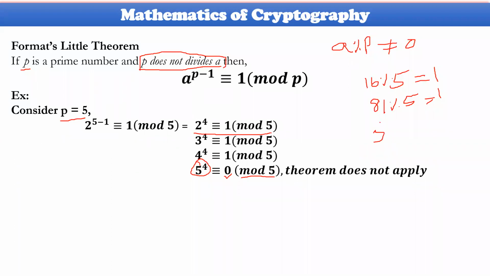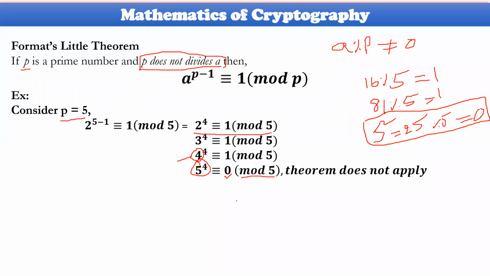So 5 square in the sense 25. For example, I am taking 25 modulus of 5 will be equal to 0. So this Fermat's theorem could not be satisfied for such kind of numbers. If you take any value, this value must not be divisible by the prime number completely. Then only Fermat's theorem will be applicable.